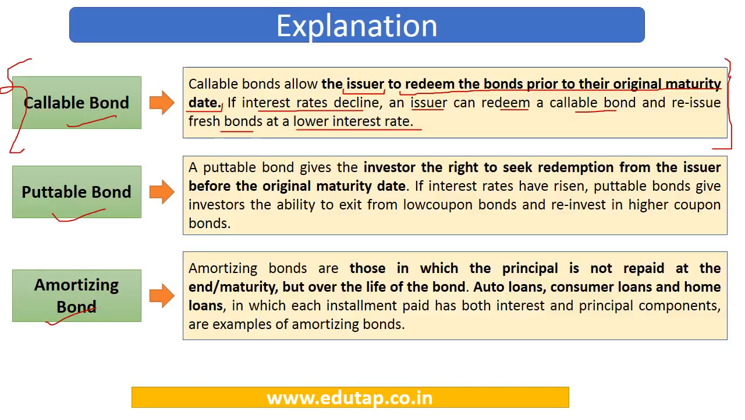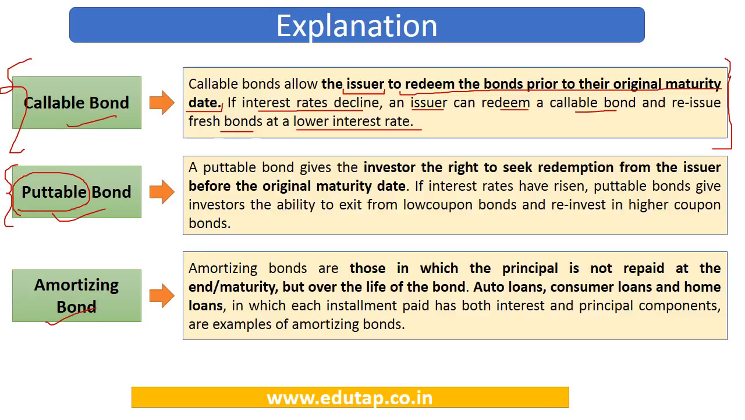Next is puttable bond. So what callable bonds do for the issuing company, this is what the puttable bonds do for the person who is acquiring the bonds. So they are more or less the same but from different perspectives. So puttable bond is from the investor's perspective. So if the investor has the option to put back the bond, to give back the bond to the company, this would become a puttable bond.